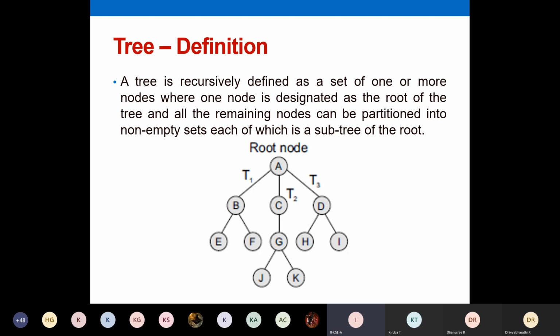Since it is recursively defined, once again B can be considered as a root node and the other branches E and F will be considered as subtrees. Like that, a recursive definition can be applied to a tree. You have one root node and many branches emanating from that, and those can be called subtrees. In this example, you have three subtrees here: T1, T2, and T3. Draw this diagram.